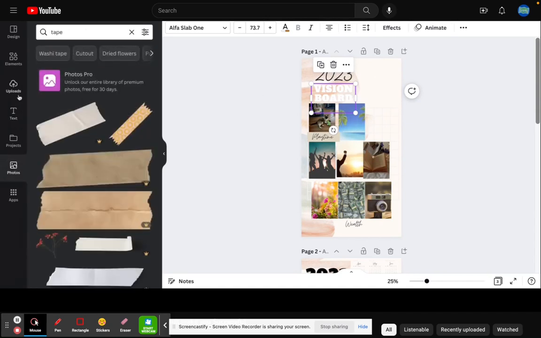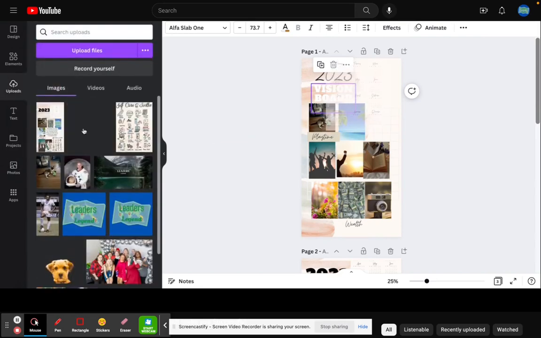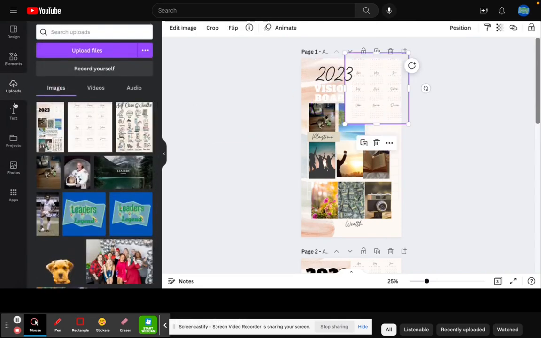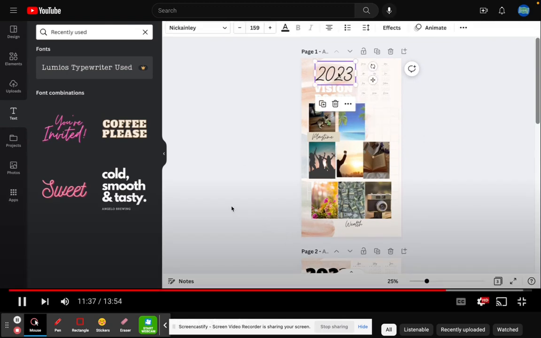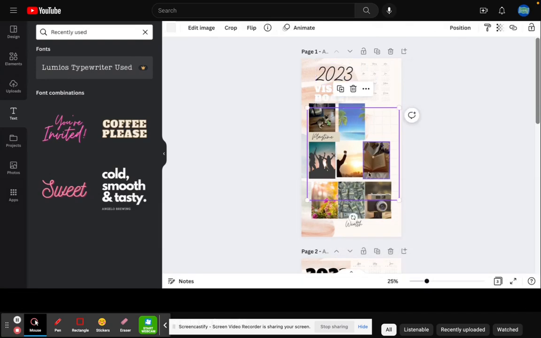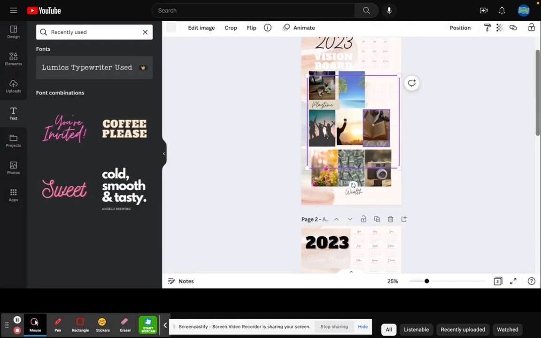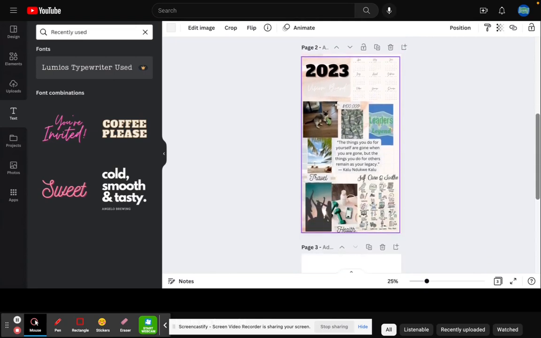So I've already uploaded a calendar here and going to go ahead and insert that in there. And again, making sure it's not spilled over to the sides. And there you have it. So you can fix it up however you'd like. Like I said, you can use a lot more pictures in this, different tape. But here's what the finished product looked like.